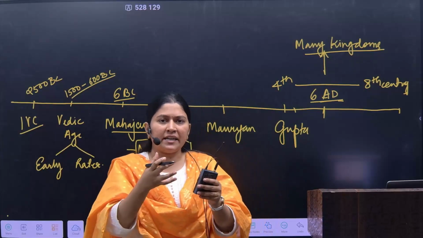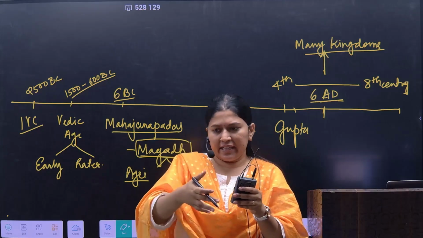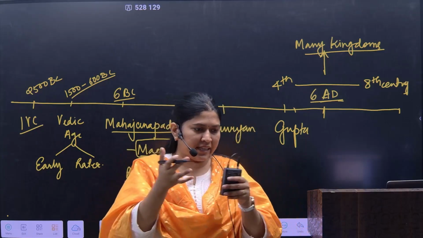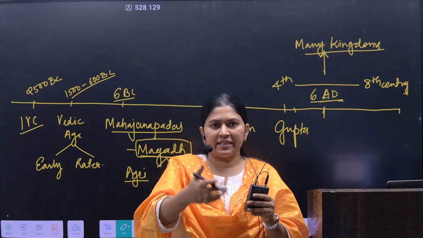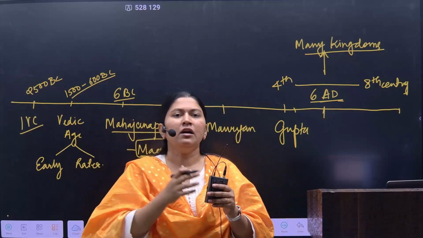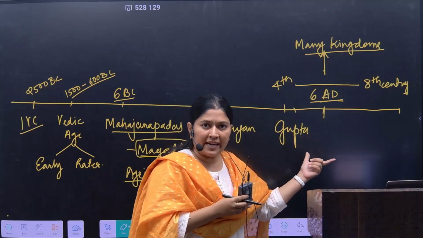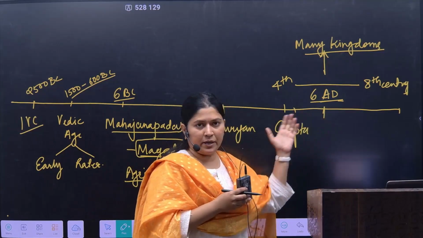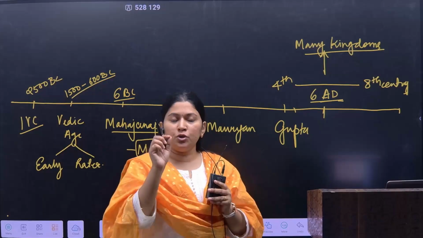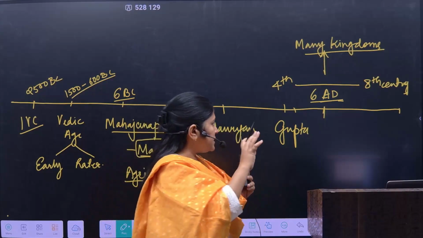They were contemporaries; either they fought wars between them, or they had family relationships, whatever it might be. There were many contemporary dynasties and kingdoms during this period, so you should not get confused in these timelines.